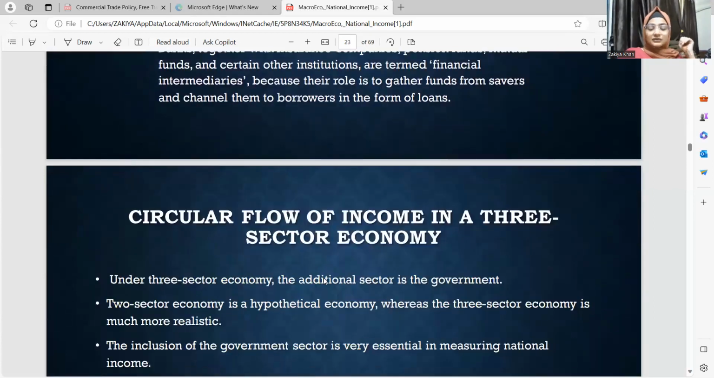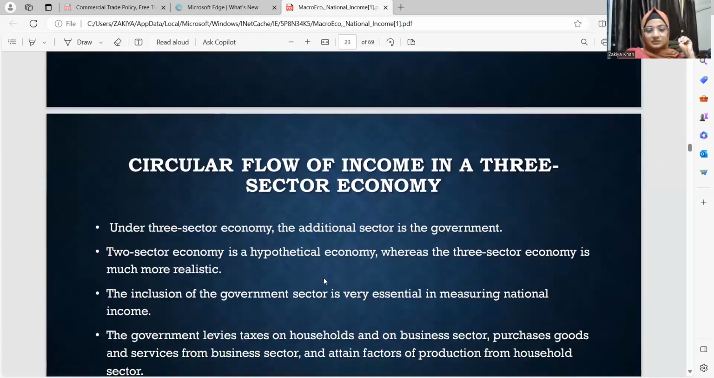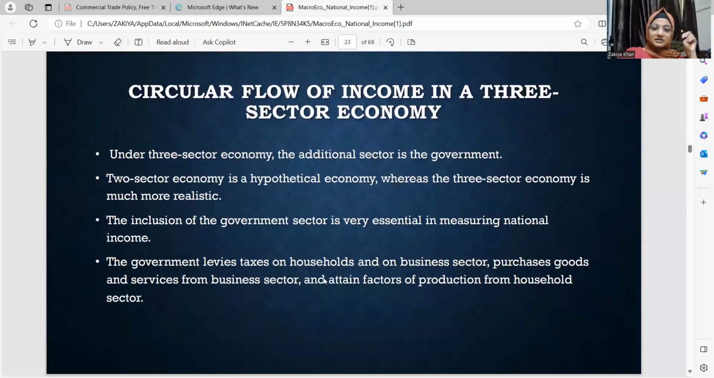Now, when we come to a three-sector economy, the addition other than household and firms is of a government. A government takes away taxes from us. It will take away taxes from the household and the firms. To the household, the government can give wages and salaries, it can give transfer payment. To the firms, it gives subsidies.